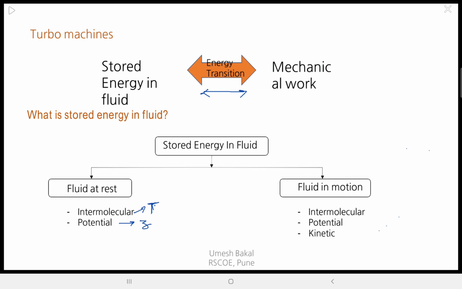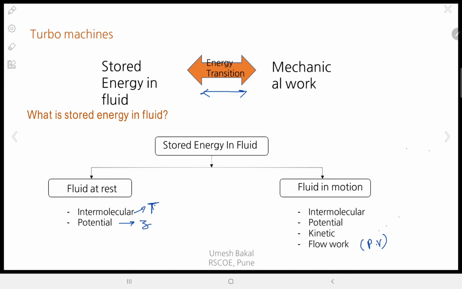And the next one is flow type of work, or PV type of energy. This flow work is what we have already studied in thermodynamics in a very detailed manner. Whenever energy is supplied to any fluid stream, it gets stored in the form of pressure as well. Whenever energy is supplied to a flowing fluid stream, it gets stored in the form of flow energy, and only part of it is used to raise the temperature.